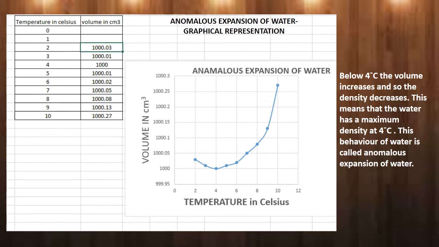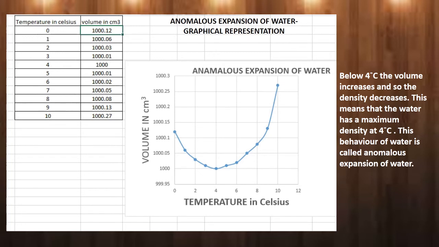Now I am going to reduce the temperature further to 1 degree Celsius. Look at here. Volume still increases, 1000.06 centimeter cube. That occurs at 1 degree Celsius. Now the temperature is further reduced to 0 degrees Celsius. Now the volume is increased to 1000.12 centimeter cube.